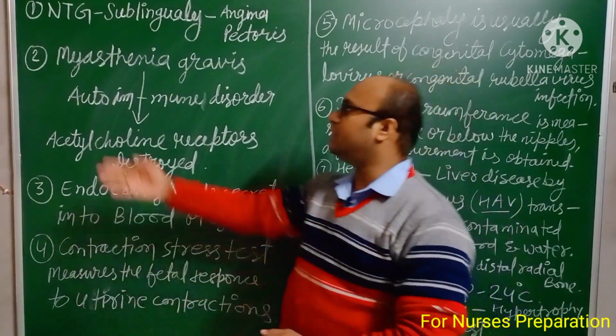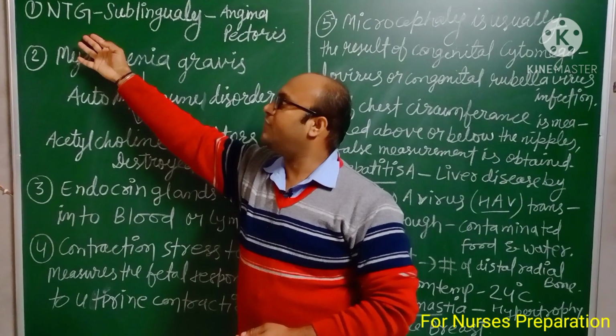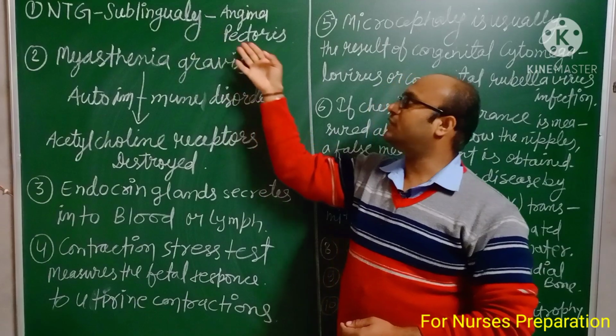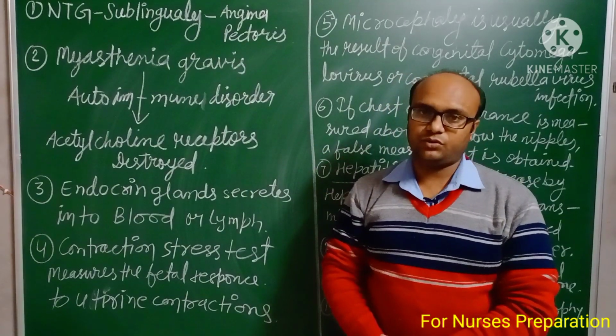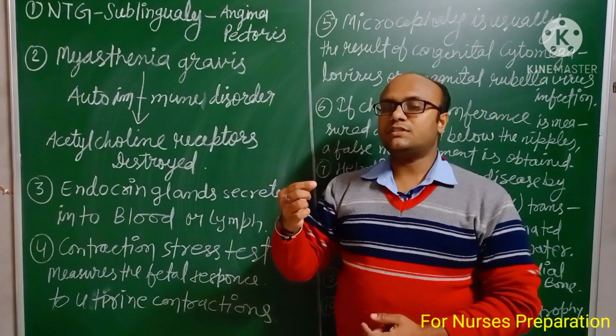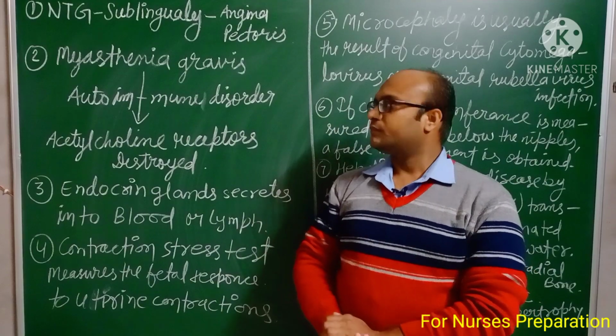Our point number 1 is NTG, meaning nitroglycerin. Nitroglycerin is sublingually administered to treat conditions like angina pectoris. Sublingual route means the nitroglycerin medicine is placed just below the tongue in the mouth.